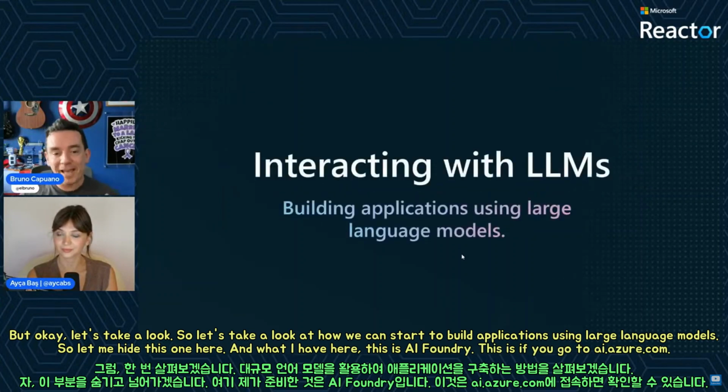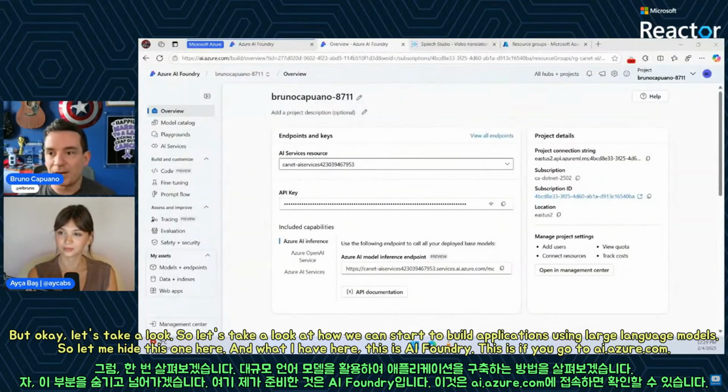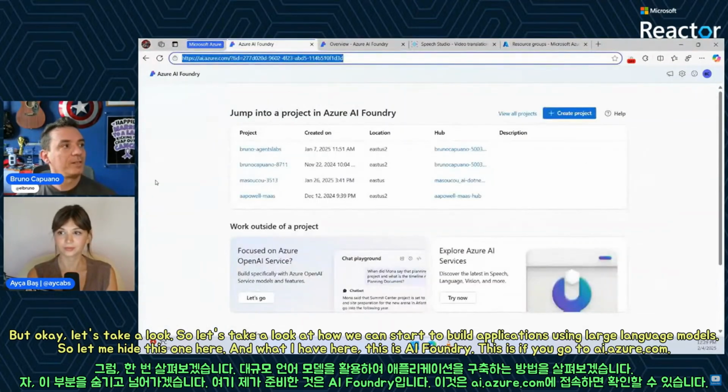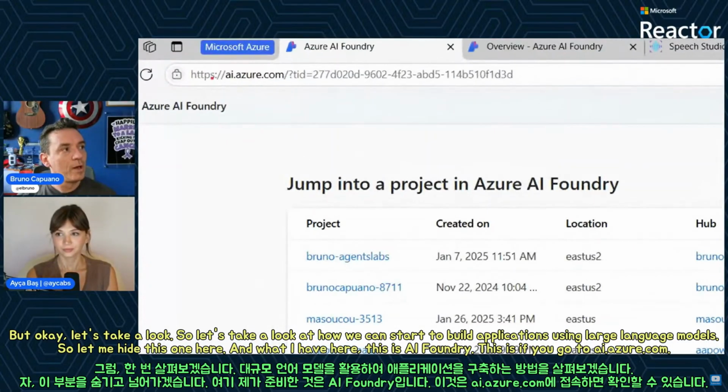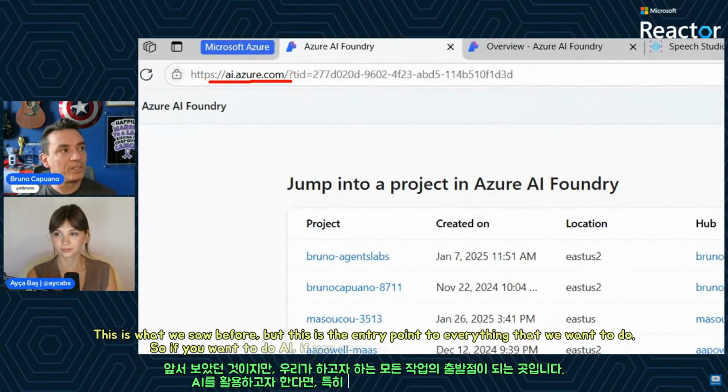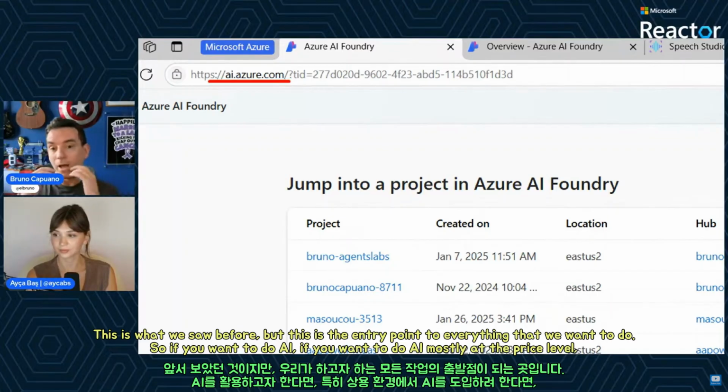Let's take a look at how we can start to build applications using large language models. So let me hide this one here. And what I have here is AI Foundry. If you go to ai.azure.com, this is what we saw before, but this is the entry point to everything that we want to do.